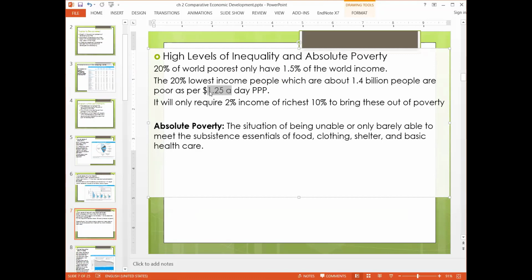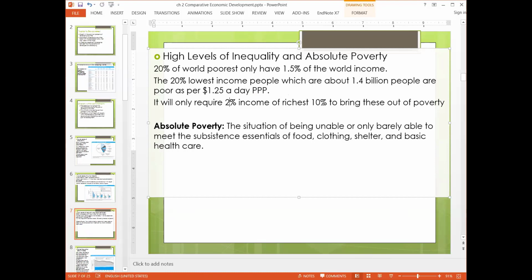You have discussed earlier that $1.25 a day is not enough to survive a month. So you can imagine 1.4 billion people are surviving at this rate. And if you add more points to study the inequality, it will only require 2% of the richest 10% to bring these people out of poverty.